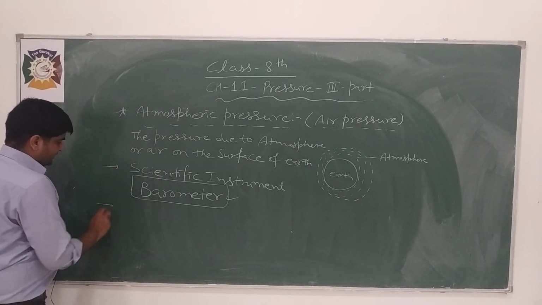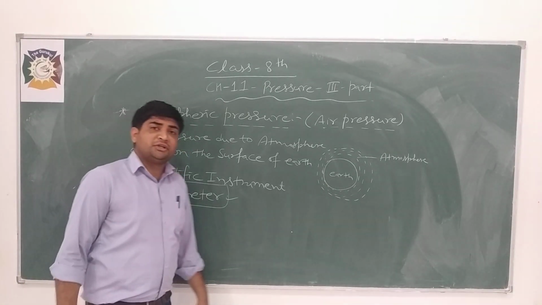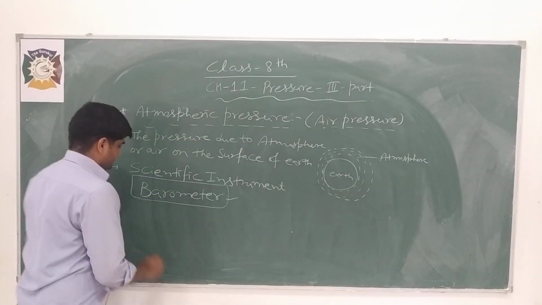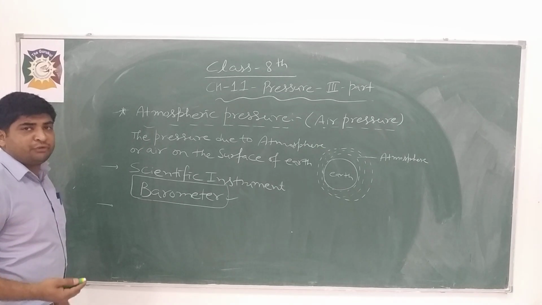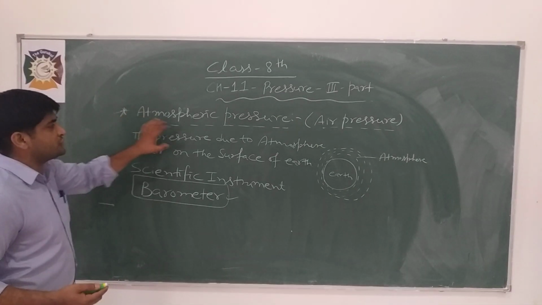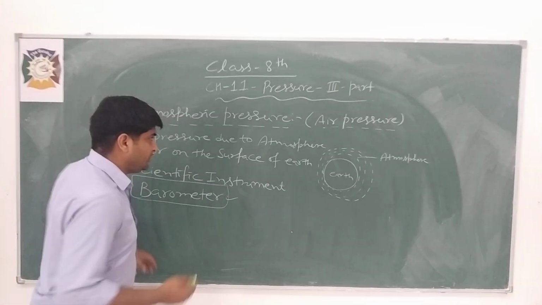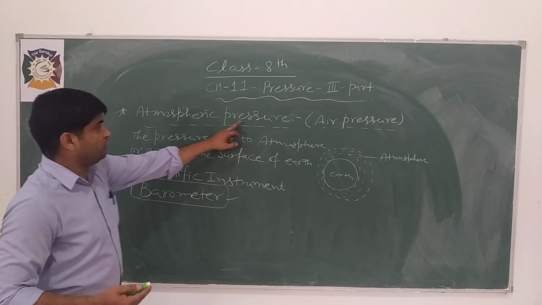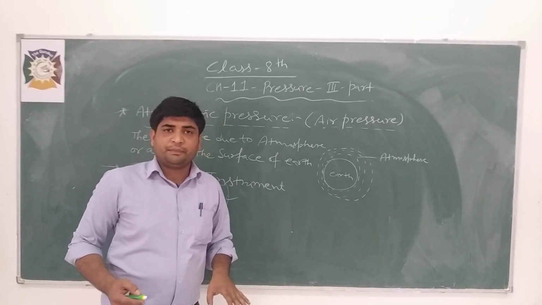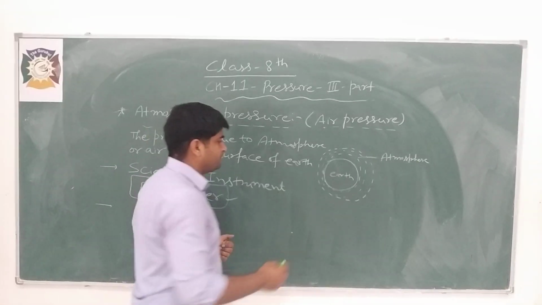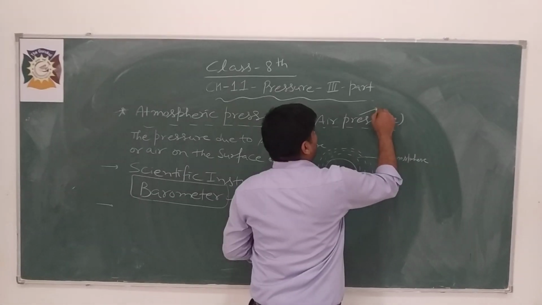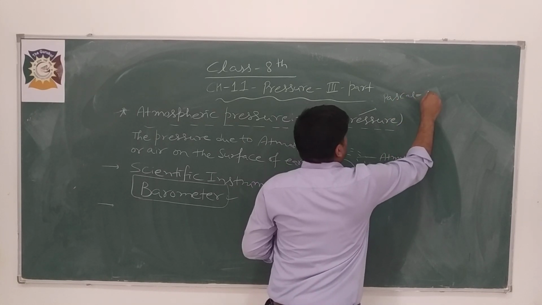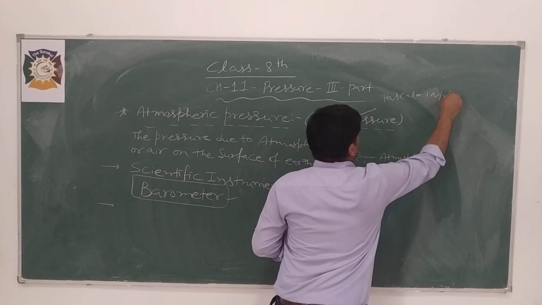Now, in which units is atmospheric pressure measured? As we know, the SI unit of pressure is Pascal, and 1 Pascal is equal to 1 Newton per meter square.